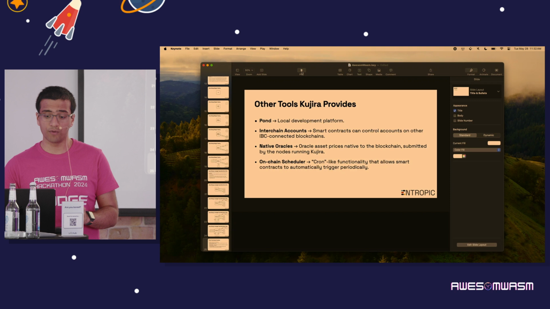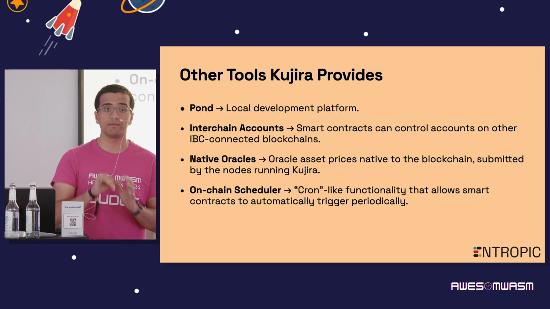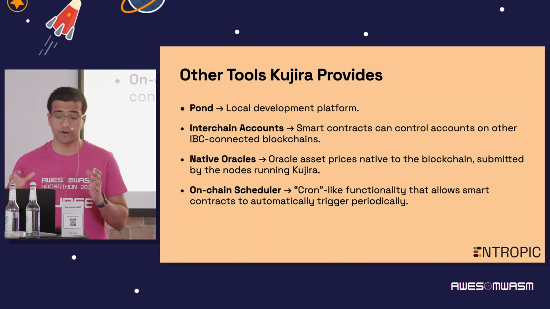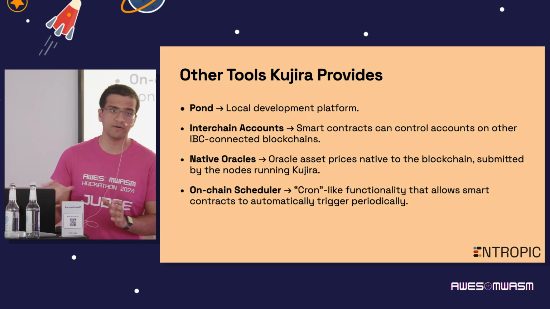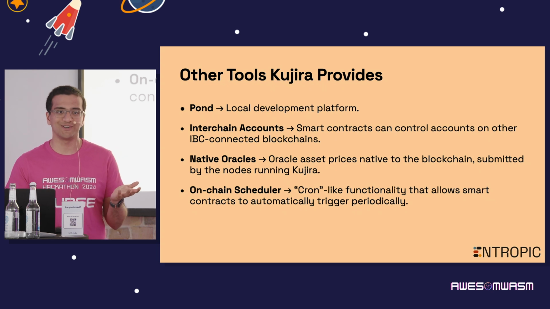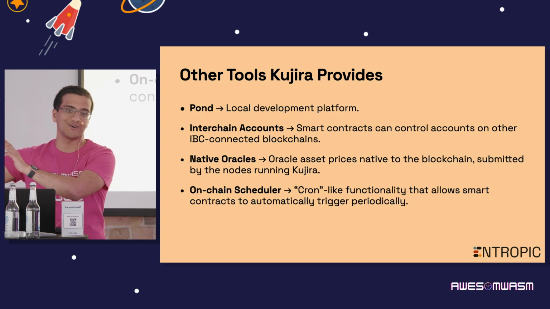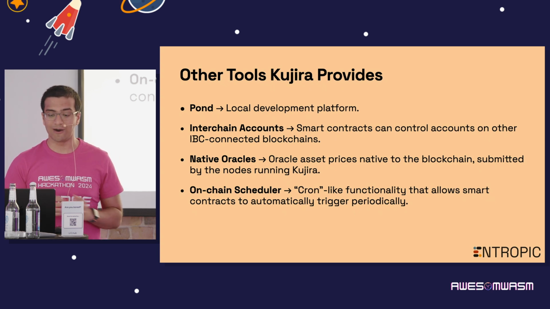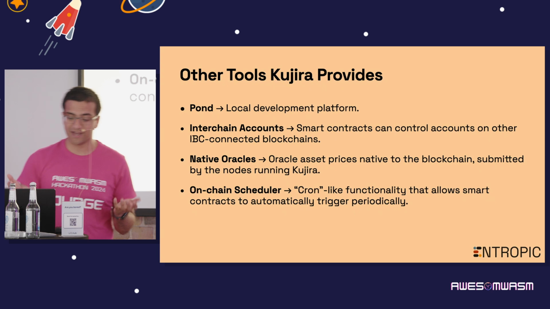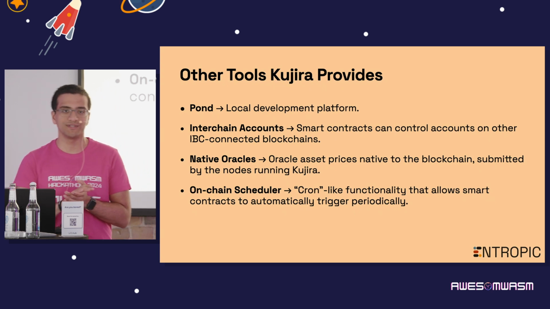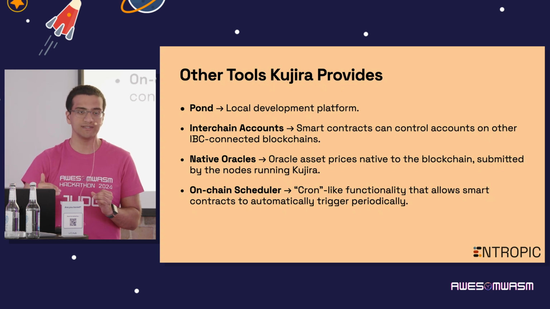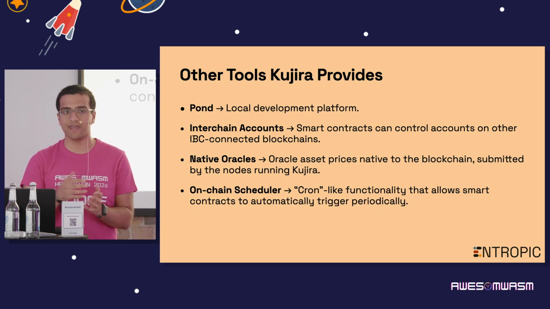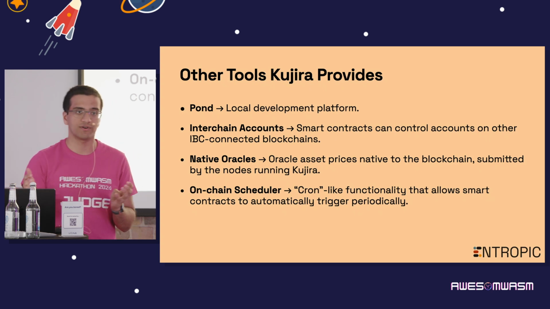So that's Pond. We also have various chain modules that are accessible by our CosmWasm contracts. We have interchain account support, which has been touched on, I think, by the previous talk as well, where a contract can control accounts on other IBC-connected chains. We have, very importantly, native Oracle support. What this means is that any contract that wants to plug into real-time asset price feeds can do so using a variety of different assets that are supported on Kujira.